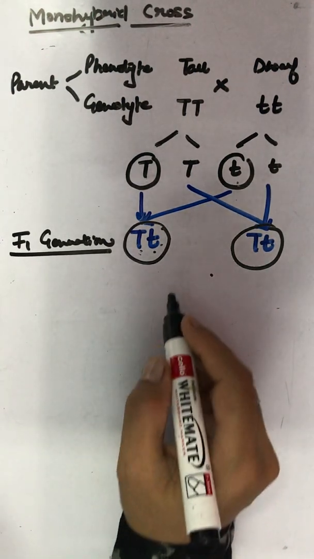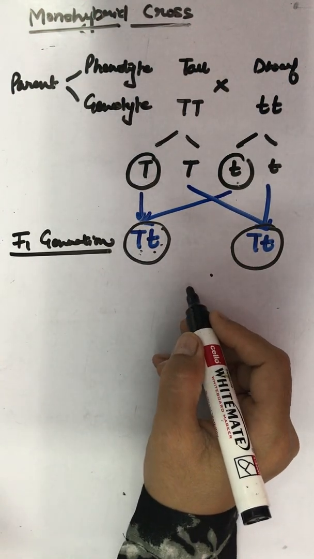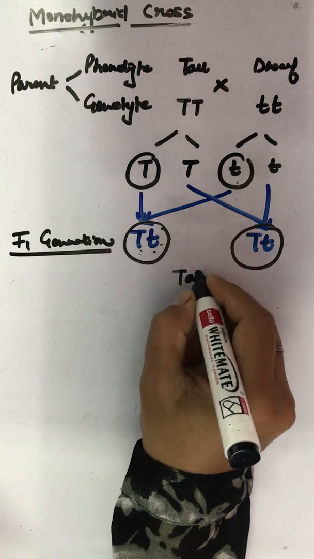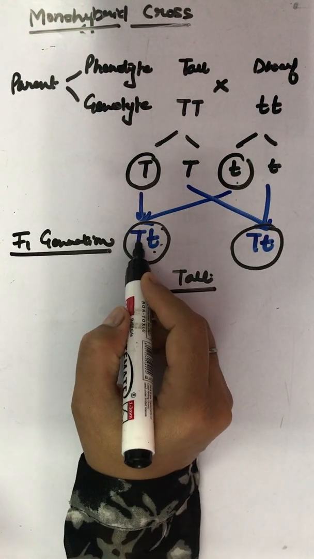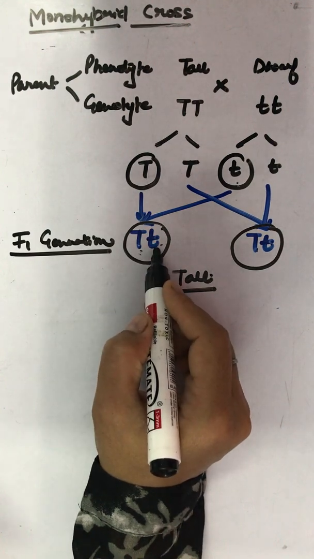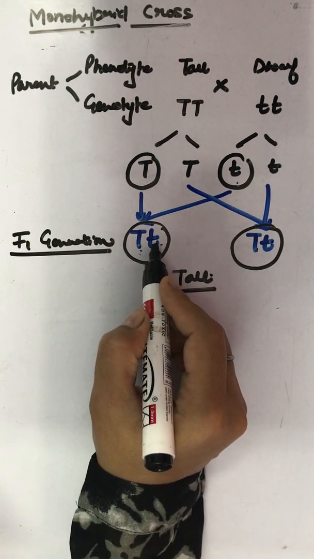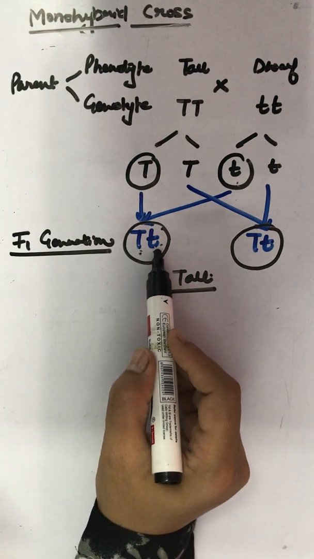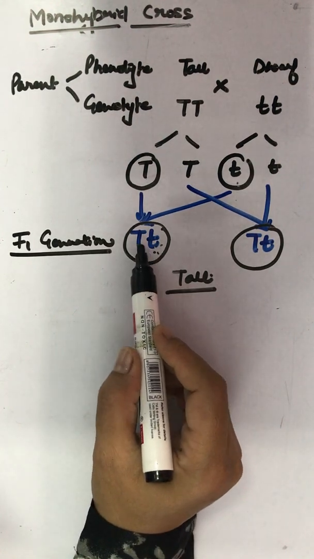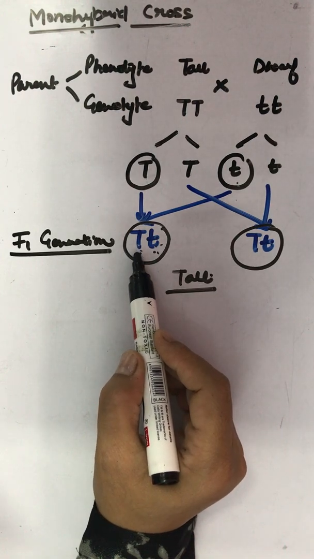hybrid, and this hybrid is depicted as tall. Why? Because we know the capital one is dominant and the small one is recessive. Whenever a dominant is present, the recessive never shows itself in the presence of a dominant trait.